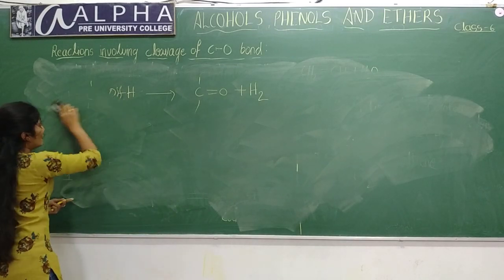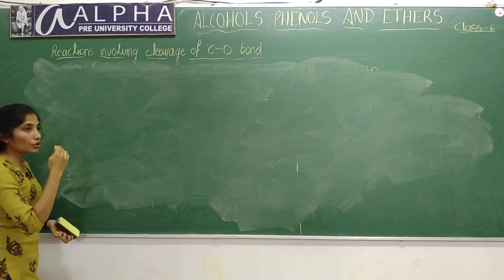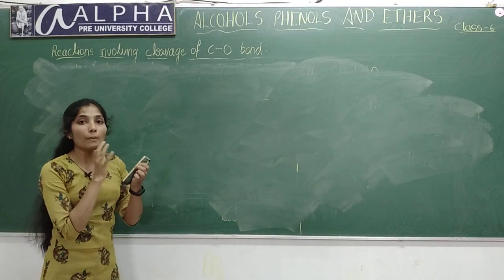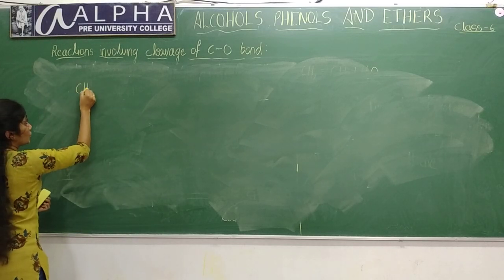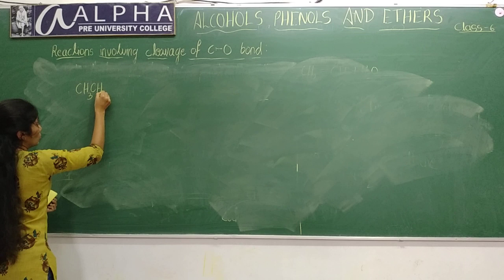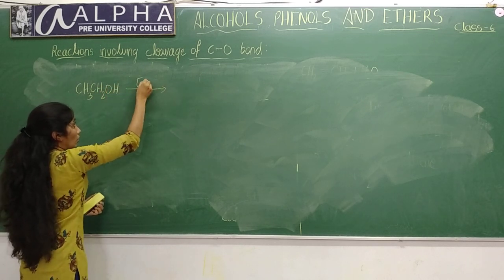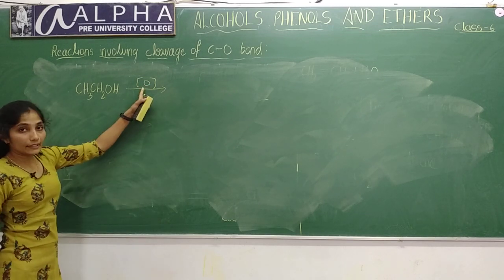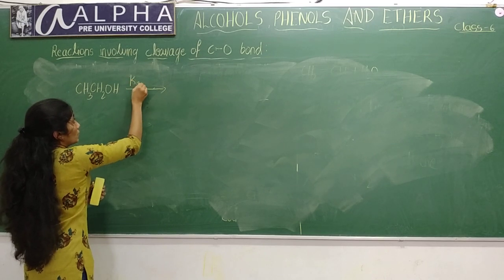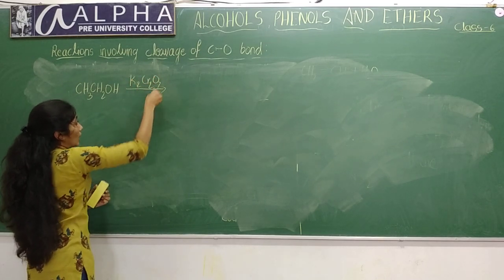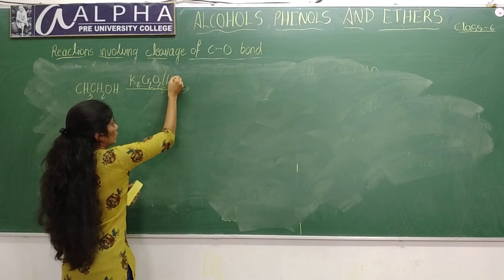Primary alcohols on oxidation will give aldehydes, which on further oxidation will form carboxylic acid. For example, I am taking CH3CH2OH, ethanol. On oxidation, you can write K2Cr2O7, potassium dichromate, in presence of H2SO4.